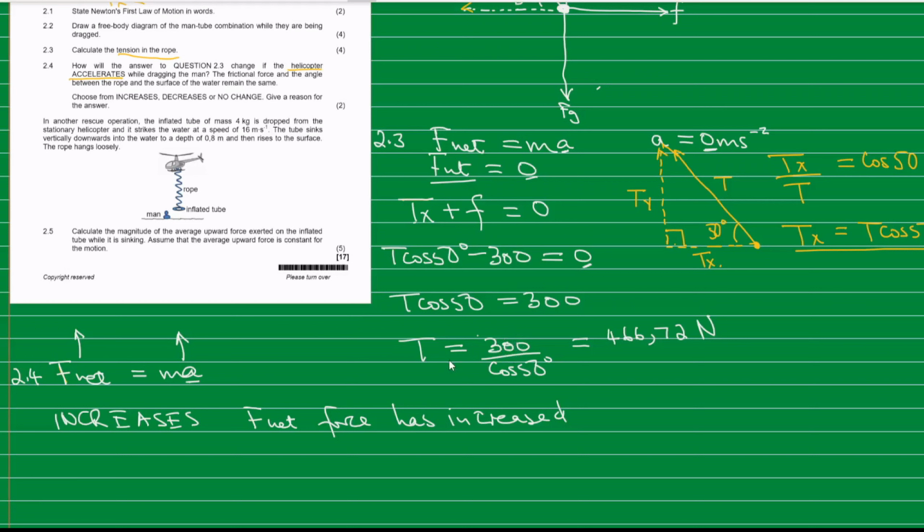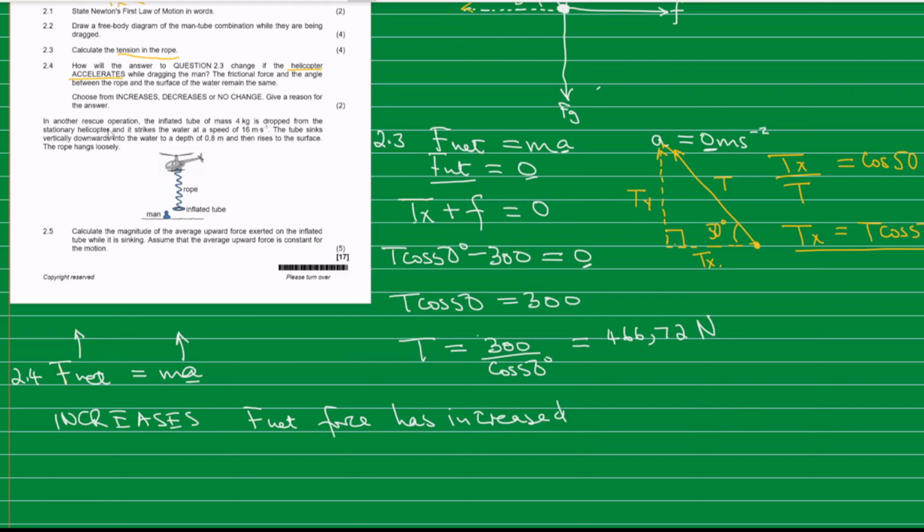As a result, when we divide by cos 50, we will have our tension increasing. That is the reason why when the net force increases, the tension will also increase. So our tension is going to increase as the helicopter accelerates. Okay, so that explains the answer to that.